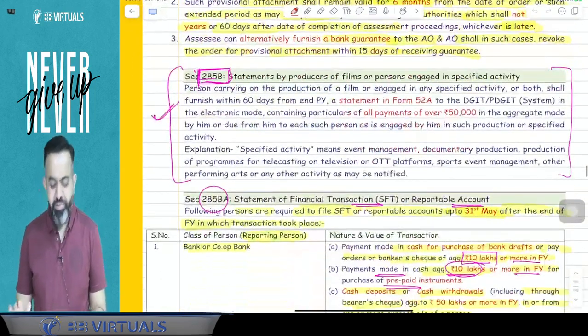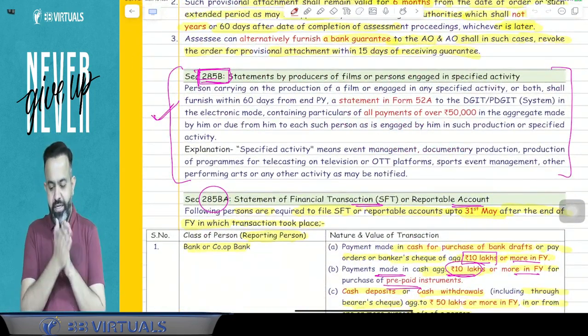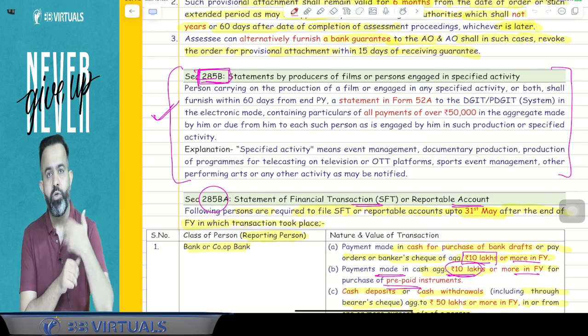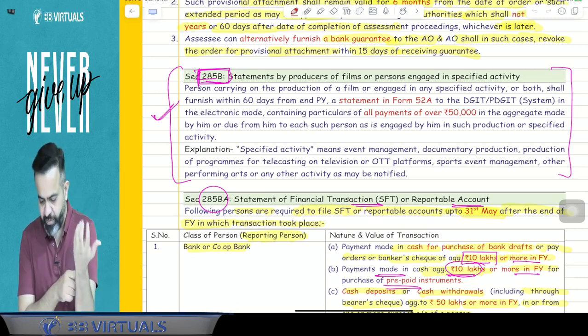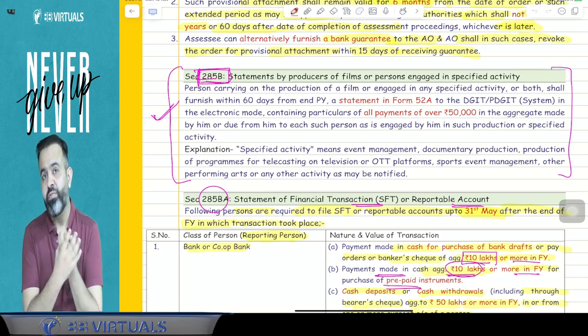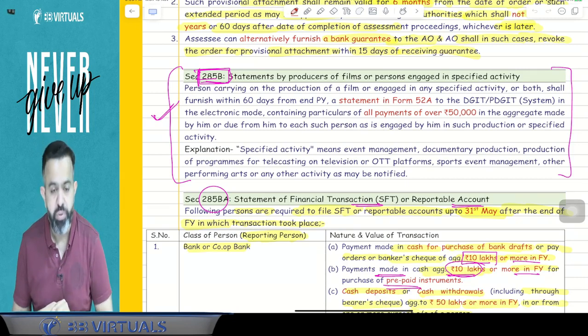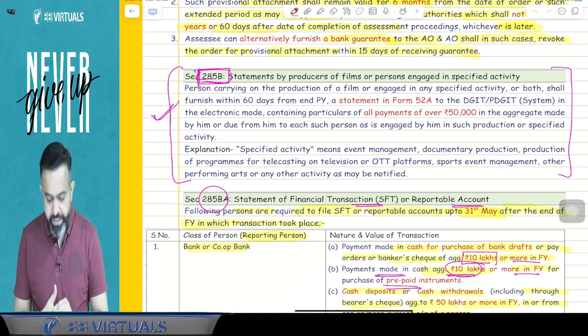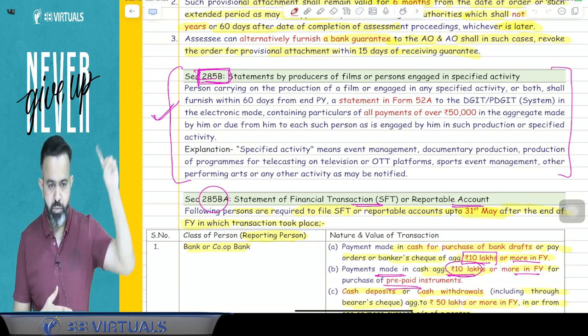After that, 285B, which is related to film producers. If any person is producing a movie, or any program, or an event management company, and they pay more than 50,000 to any person, then they have to give the details of that person to the income tax department within 60 days from the end of the previous year in Form number 52A. This point we have discussed.